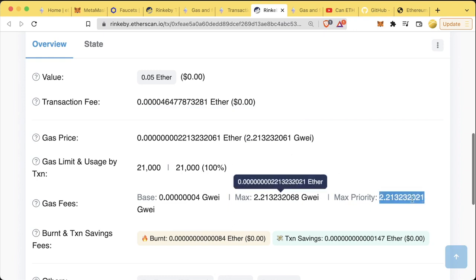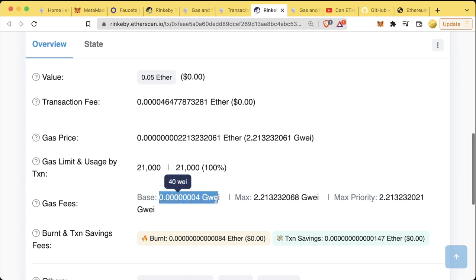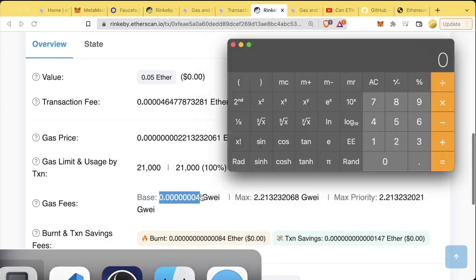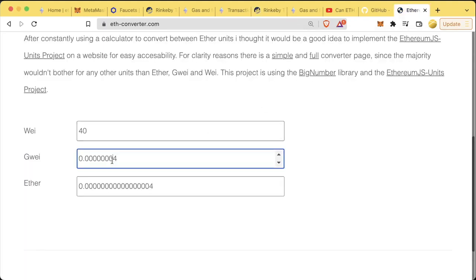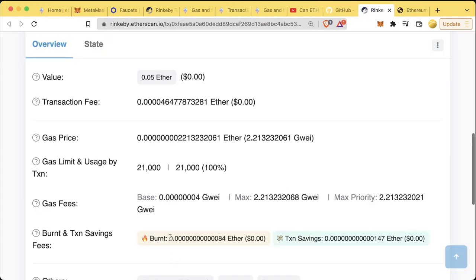Then additionally, we have a max priority fee. This is going to be the max gas fee that we're willing to pay, plus the max tip that we're willing to give to miners. Now, currently in Ethereum, this base fee ends up getting burnt. And we can see on Etherscan exactly how much is getting burnt here. And if we pull up our calculator again, we can grab this gas fee, multiply it by the amount of gas we used, and we can see that this is indeed how much Ethereum we actually ended up burning. We go back to the Ethereum converter, paste it in, and we can see that these two numbers are indeed equal.